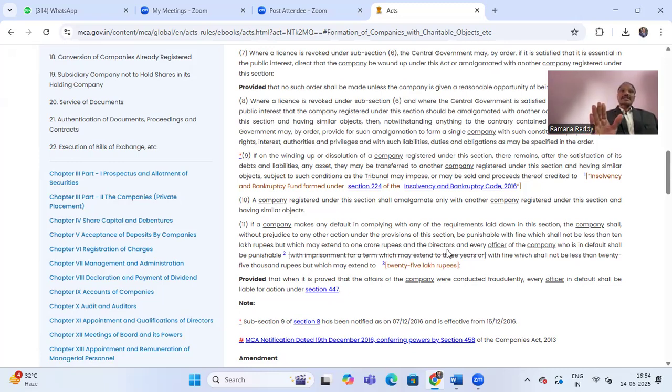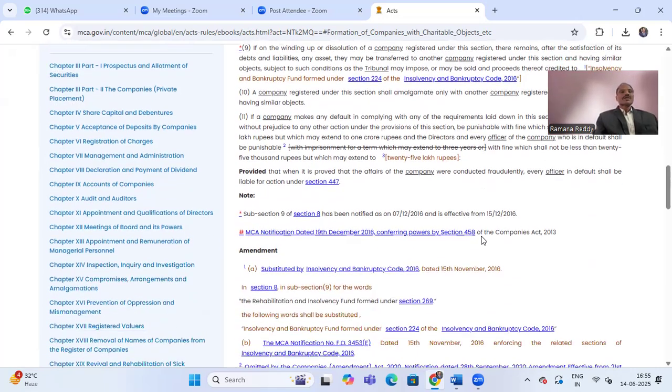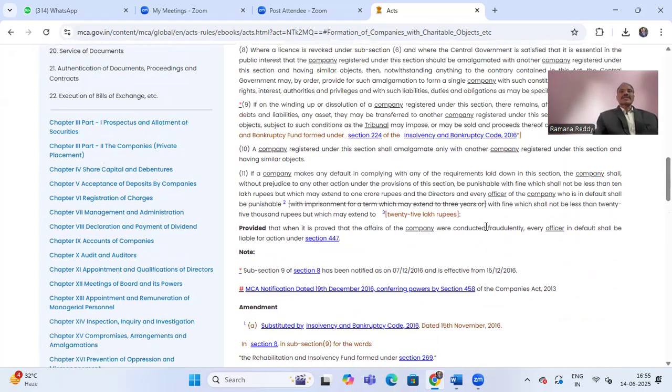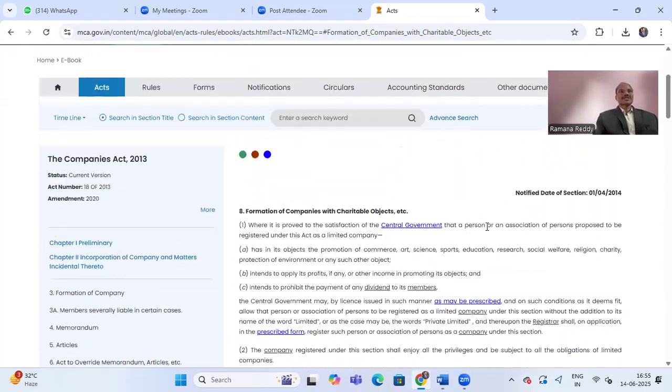And the directors and every officer of the company who is in default shall be punishable with a fine which shall not be less than 25,000 rupees, but which may extend to 25 lakh rupees. So this is a very, very important subsection of section 8. This is subsection 11 of section 8, talking about the default and the penalties. This is the detailed discussion on section 8.